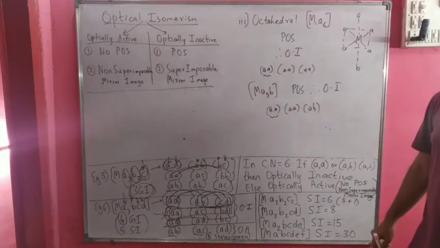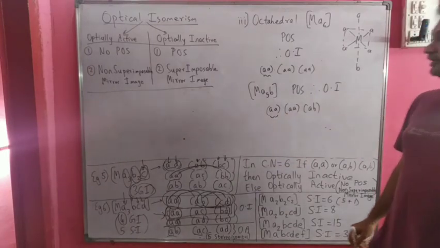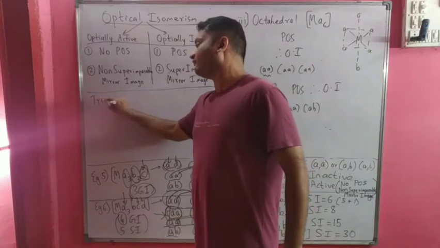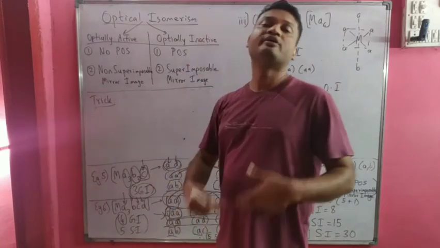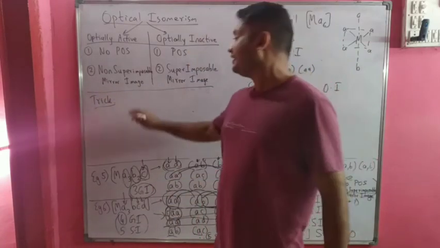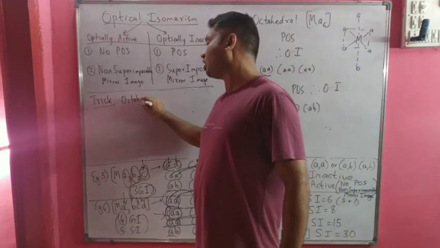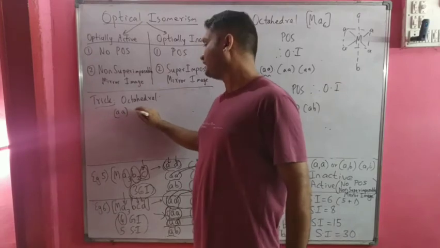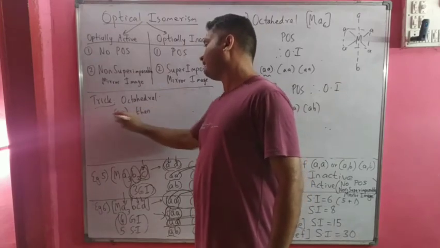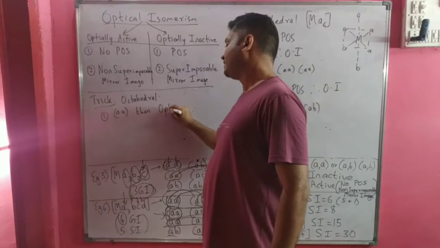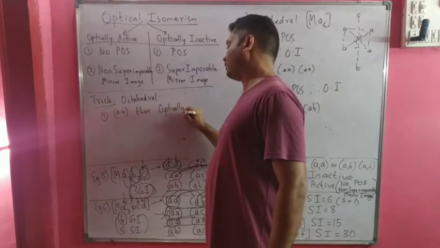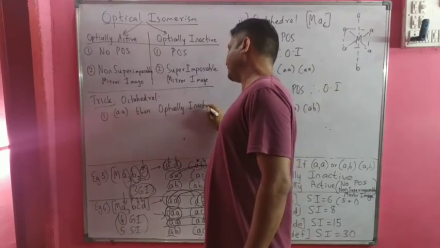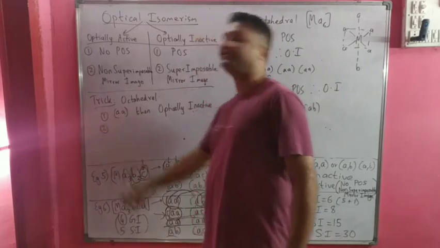So what we see from this is whenever we have repeating AA, that means the compound is optically inactive. So what is the trick? The trick for finding whether a compound is optically active or not in case of octahedral geometry is, if we have AA repeating, then we can say the compound is optically inactive. This is the first point in the trick.